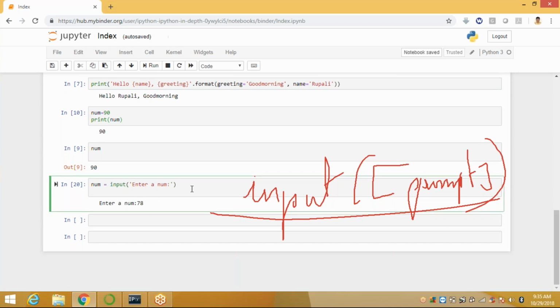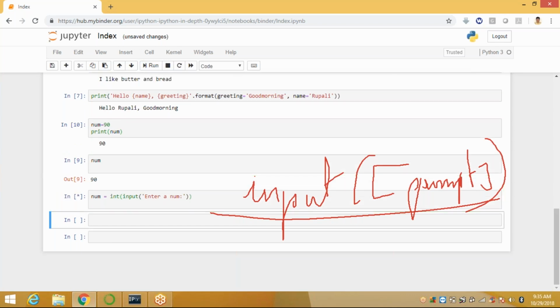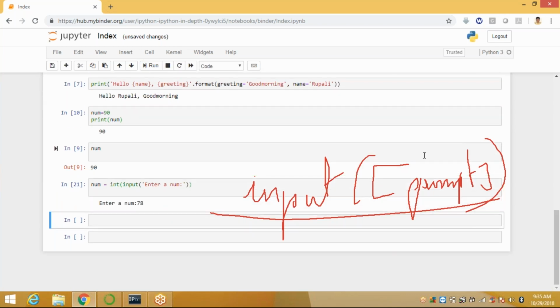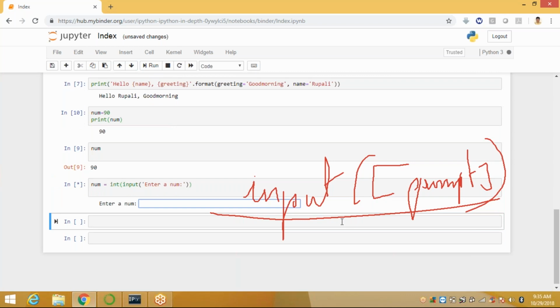Suppose you want to convert this, you can give int or float in front of the input method. Here, run it. Automatically it gives the number. Basically, it is an integer, even though you are giving a string also.